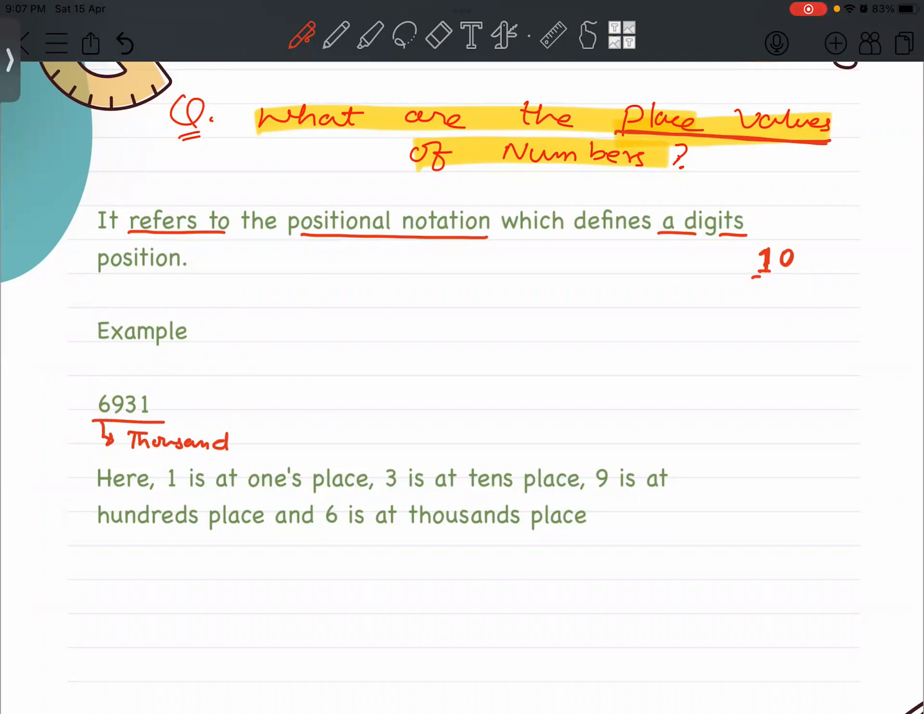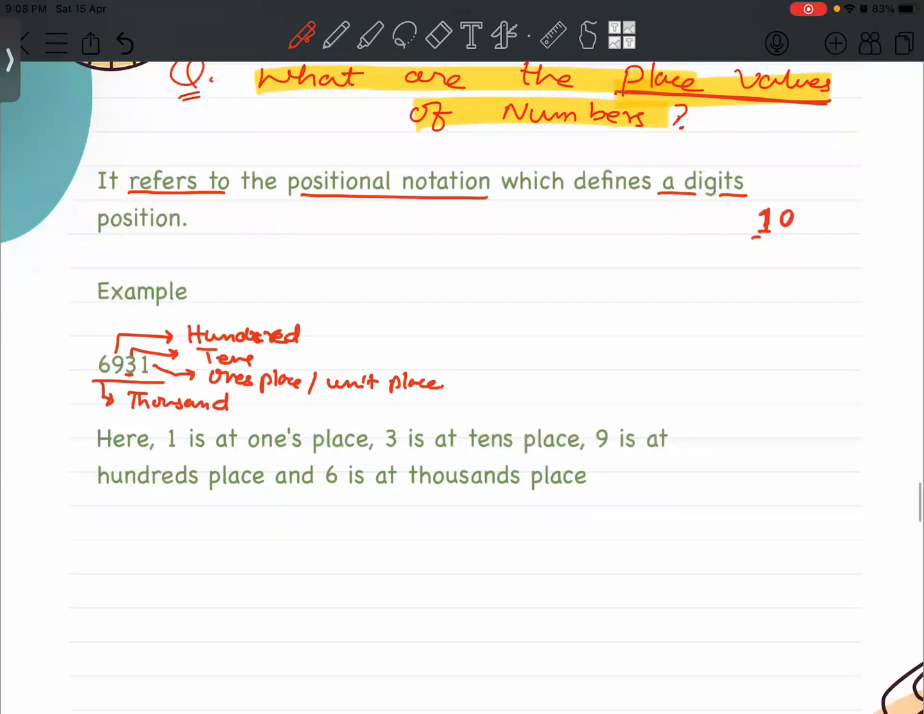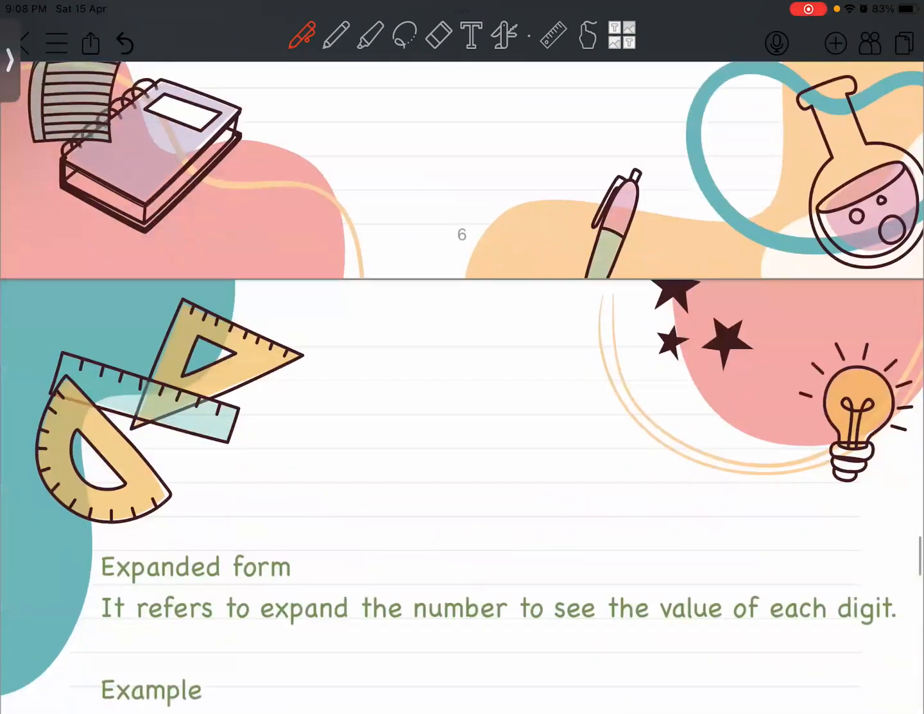So let's do the rest of them also. What about 9? 9 will be 900 because it's in the hundreds place. And 3 is at the tens place, so it is 30. And 1 is at the first place. We call it ones place or unit place. So this is all about the basics of maths.